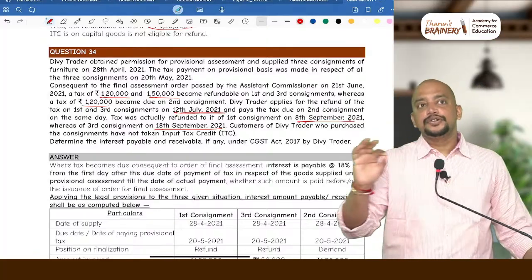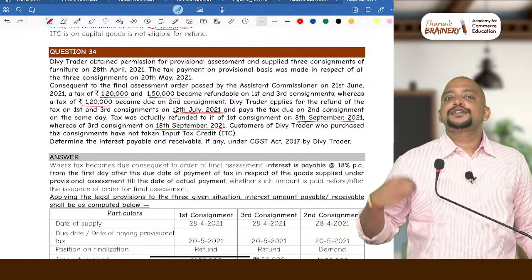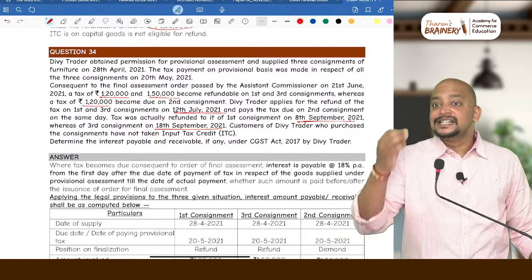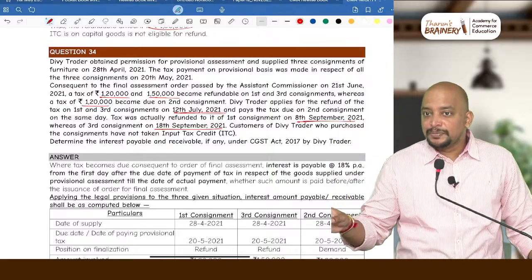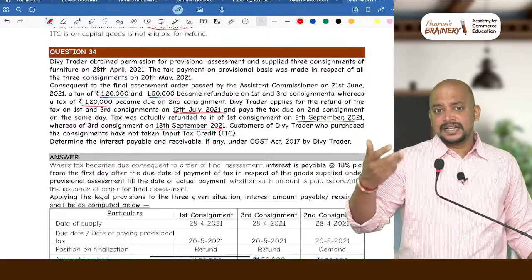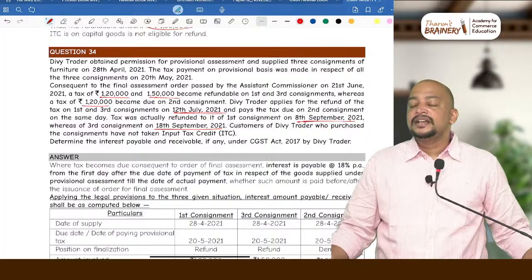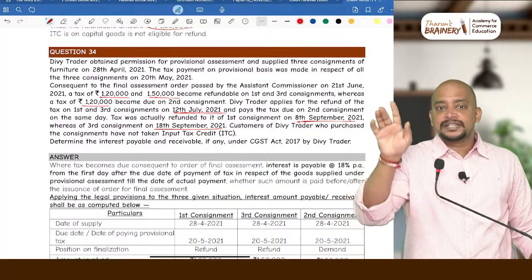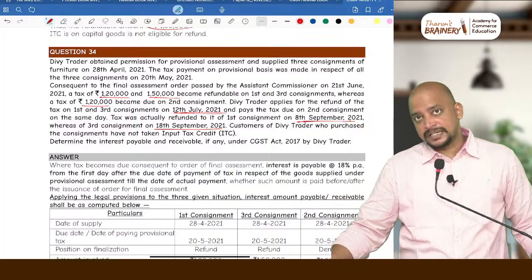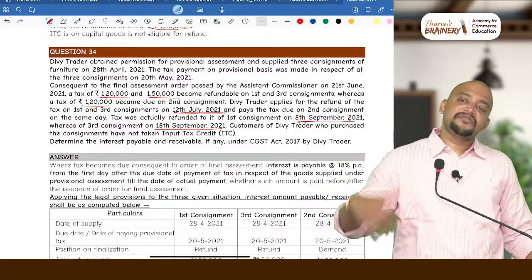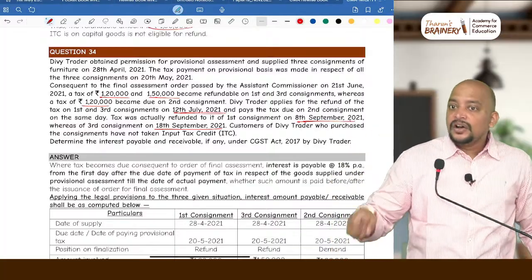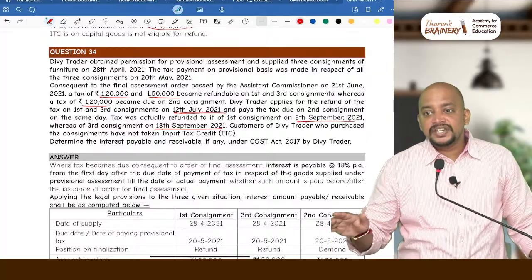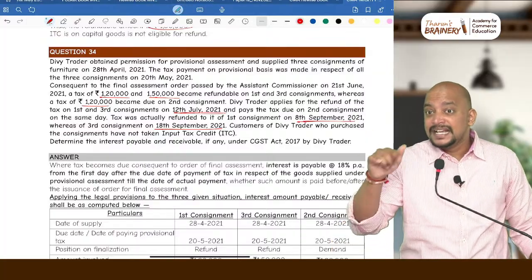Okay, so you remember this. Whenever we pay interest to government, in GST it is 18%. In customs, whenever we pay interest to the customs department, what is the rate of interest? 15%, not 18%, it is 15%. Whenever government is giving refund to us, let it be GST or let it be customs, the rate of interest will be 6%.